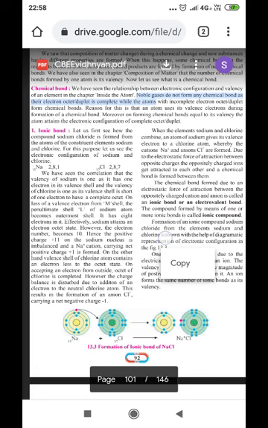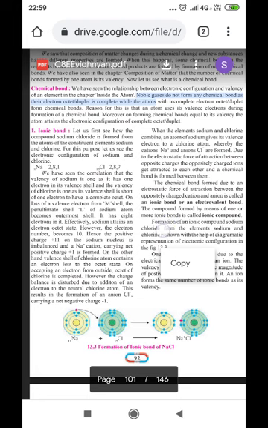So if it is in the octet form, then it does not form a bond. But if it is not in the octet or duplet form, then electrons are either donated, shared or accepted in order to form a bond. Now, there are two types of bond which we'll discuss in the next standard.